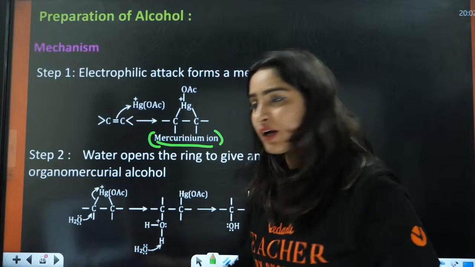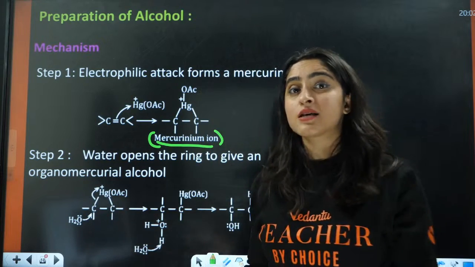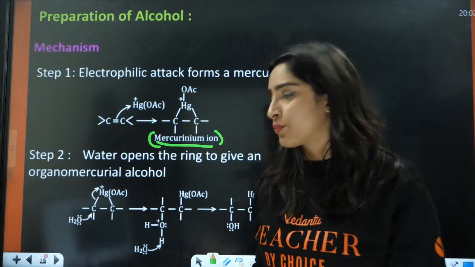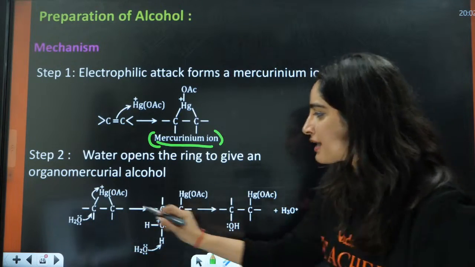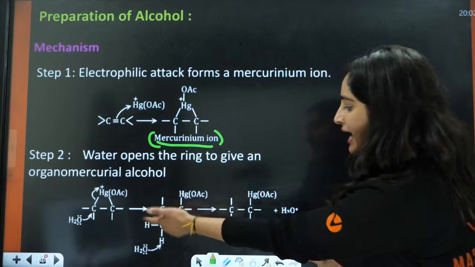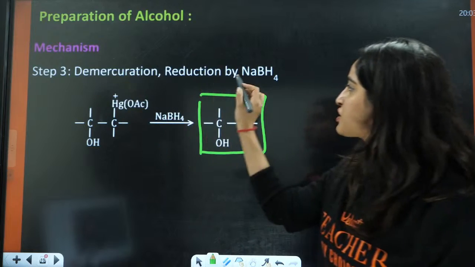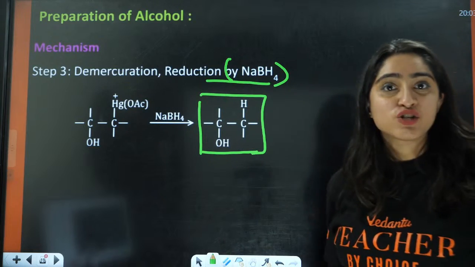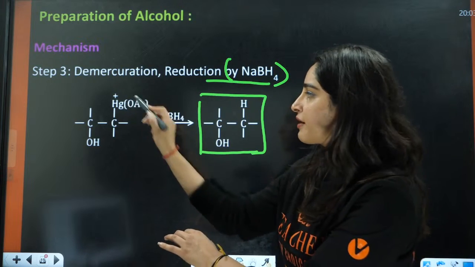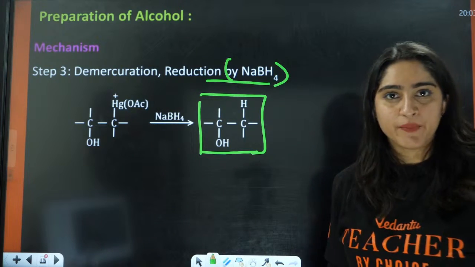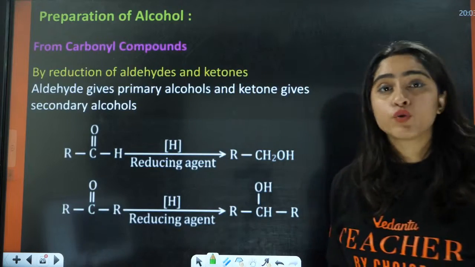The water, along with its lone pair, is going to attack on this carbon. That is how you have the attachment of the OH group here. After that, this ring is going to open and it will lead to demercuration in the next step. There will be reduction by NaBH4, and you will have the formation of H here. So that is how alcohol is formed according to Markovnikov rule.